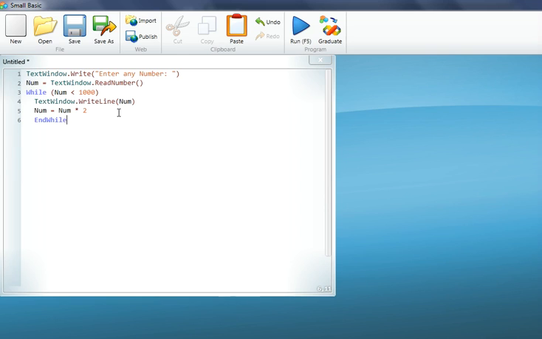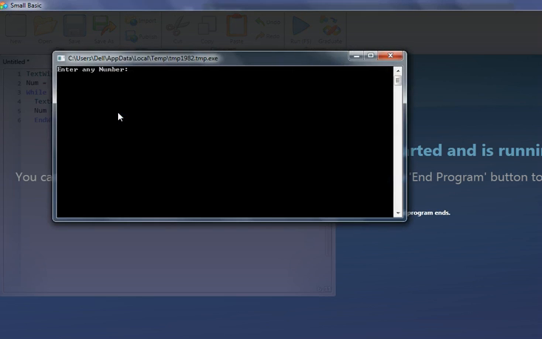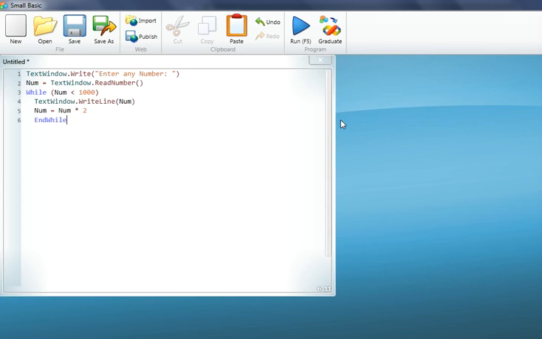Okay, so let's see if our program works. I'll enter 2 for example. So it multiplied 2 with 2 first of all, then whatever the product was obtained, it again multiplied it by 2. So it kept on multiplying it until it couldn't multiply more. If it multiplies 512 with 2, the product would go above 1000, and that it can't do. So we don't know how many times the while loop would execute the program, but it would keep executing until the given statement isn't true. So this is it for today.